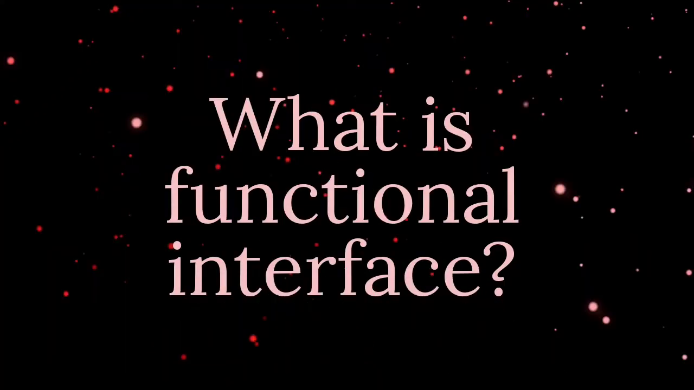So let's start. The first question was based on Java 8, that is, what is a functional interface. A functional interface is an interface which contains only one abstract method, and you can provide examples also, like Predicate, Consumer, Supplier and their methods, one method for each.